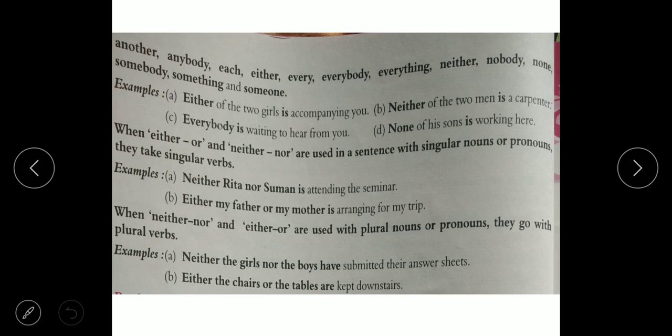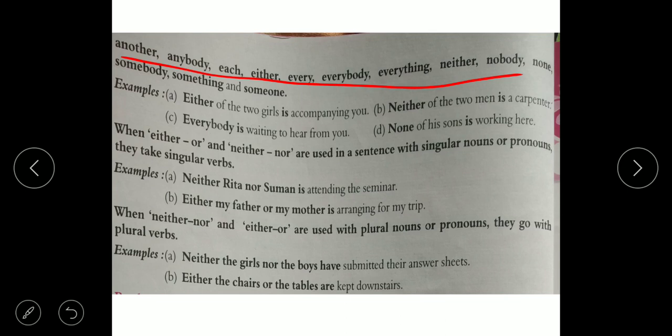Like either of the two girls is. For all these words, we always have to use a singular verb.